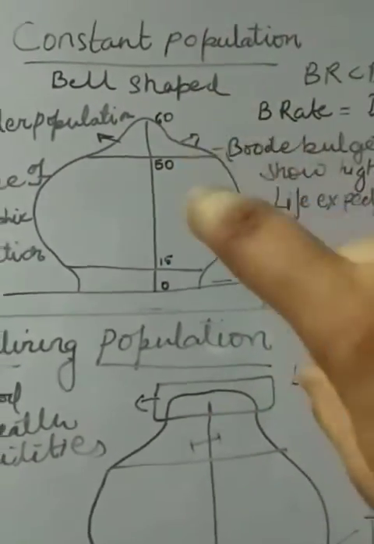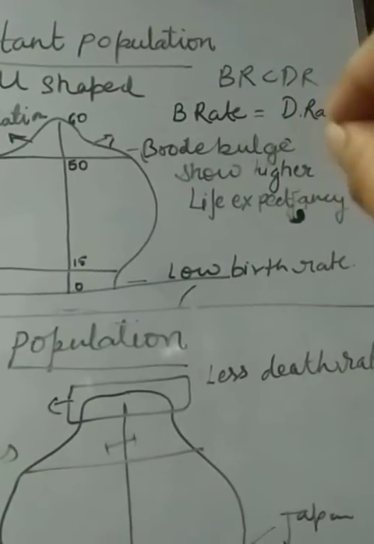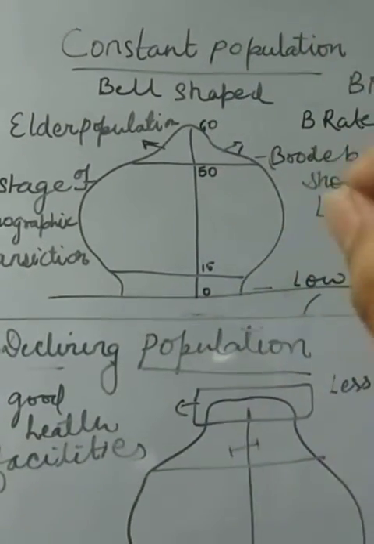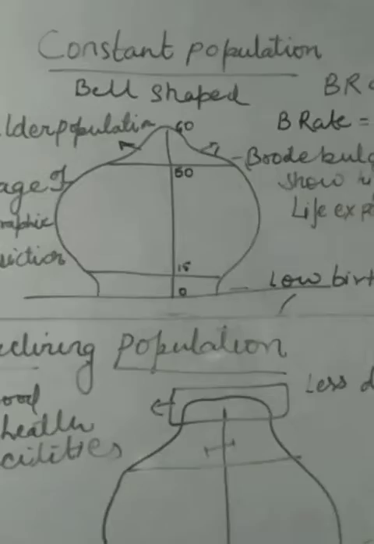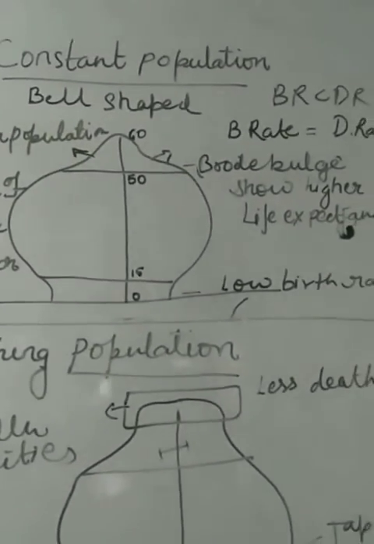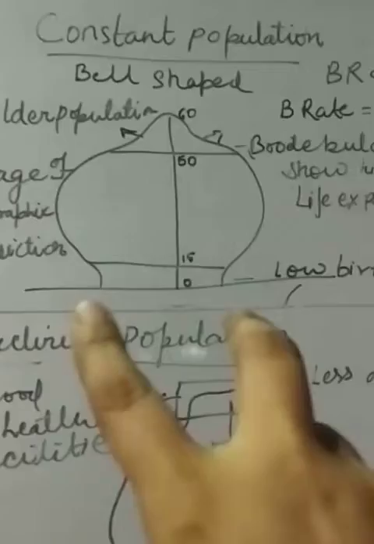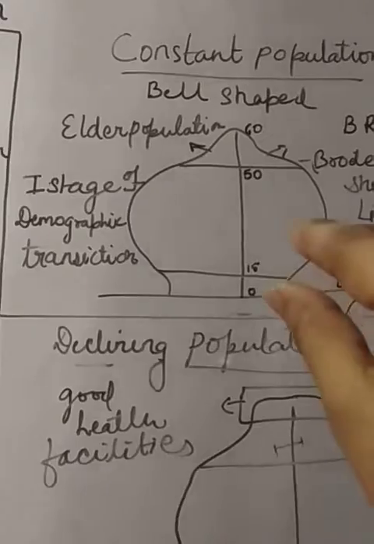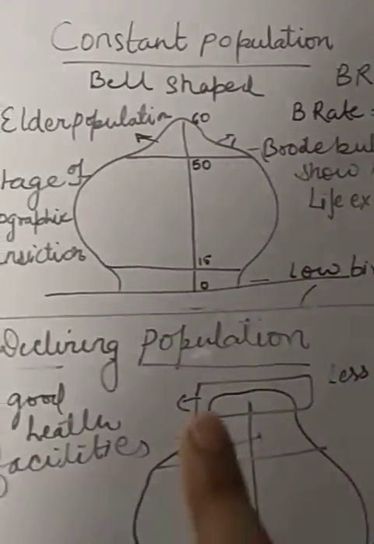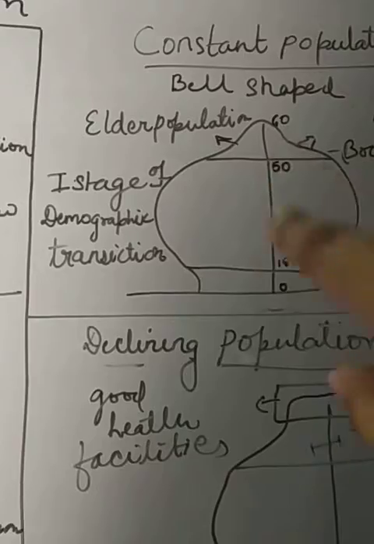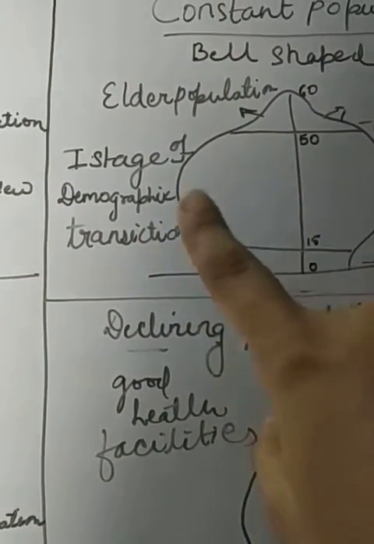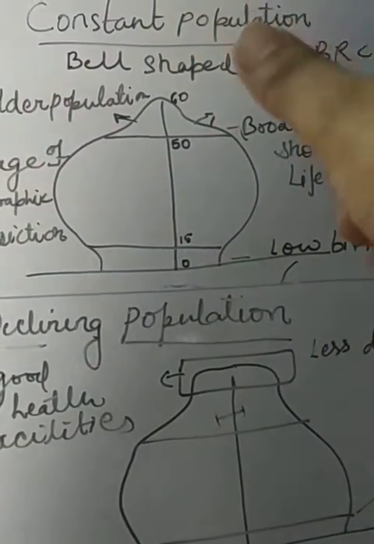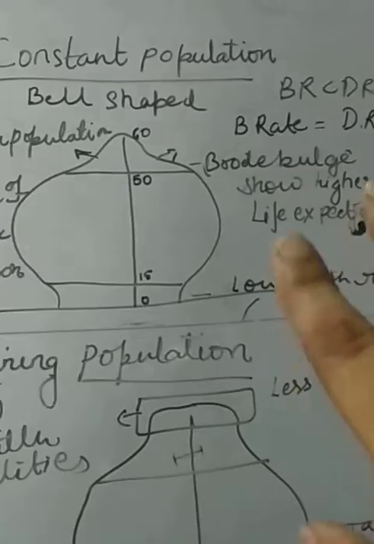That means in this constant population, the birth rate is a little bit less than the death rate, or you can say both are equal. The death rate and the birth rate are always equal, or the birth rate is a little bit down in comparison to the death rate. So in this group, you can see here the low birth rate showing in the 0 to 15 age group. This age group shows a small, low birth rate. When you move upwards, in the first stage of demographic transition that you have studied, there is a low birth rate and a broad death rate. In this group you can see a broad bulk of that area.